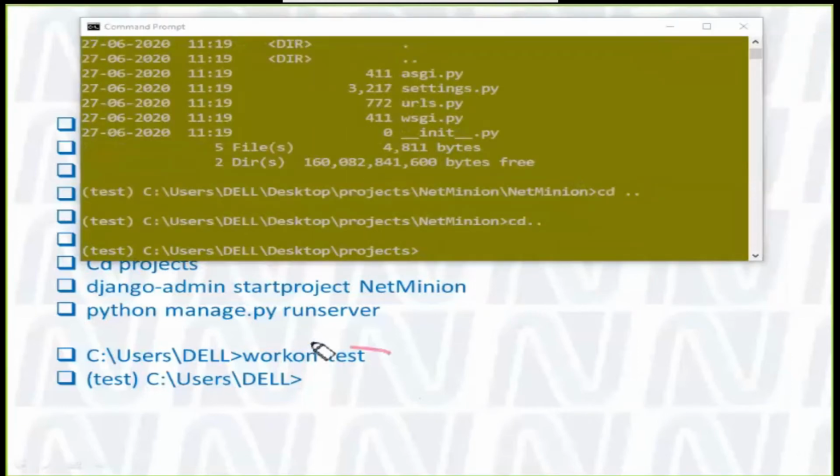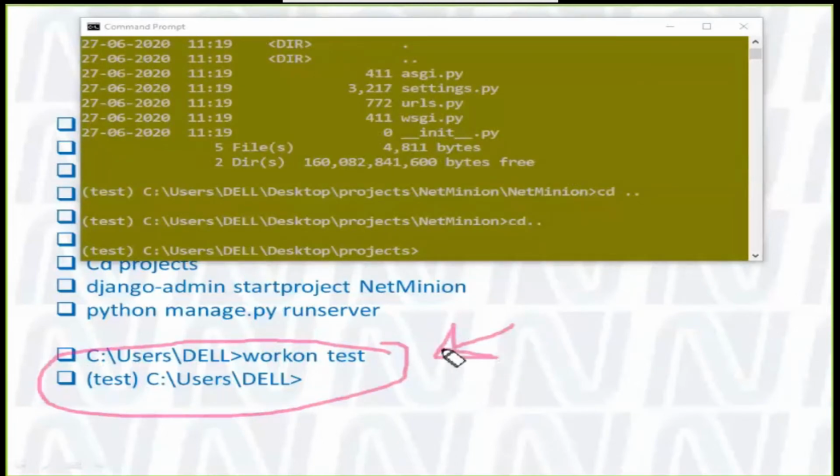This last line on the slide tells you that if you have created a project and you want to go into that project's environment again, you can just write the workon command followed by your test environment name. That way you would be in the test environment, like I went into the test environment earlier when we started this class, right?